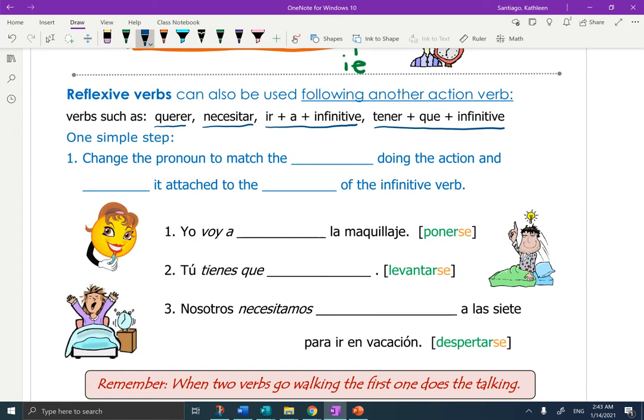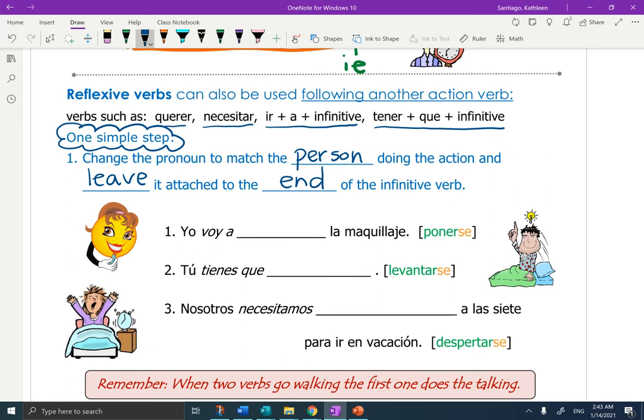Okay, so you can see how daily routine items do work well behind these verbs. Please keep in mind the note at the bottom. When two verbs go walking, the first one does the talking. So here's what we need to do with this. It says one simple step. Change the pronoun to match the person doing the action, just like we did above, and leave it attached to the end of the infinitive verb.